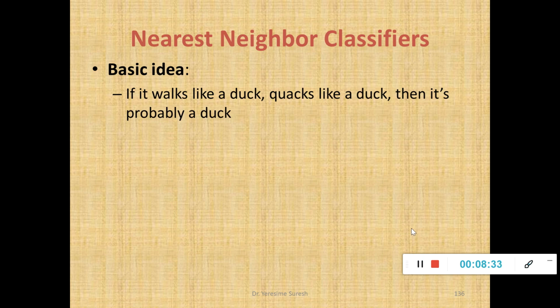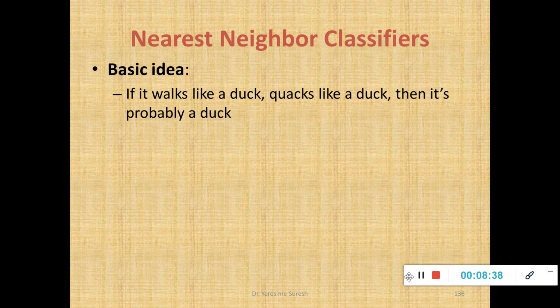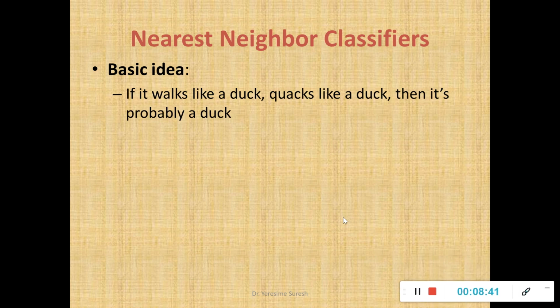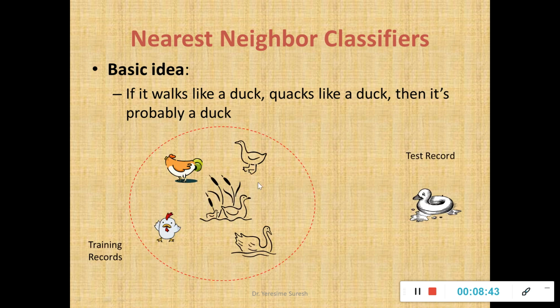We'll now see how the training samples are prepared and how the class label of a testing sample, a new instance, is found. Now I have the training samples here. I have different types of animals with different types of environment, that means the attribute value pairs. This I call my training records, and the new instance is my testing record. This animal will have some attribute value pairs, and these also have attribute value pairs, and I am supposed to find which of the training records map to the attribute value pairs of the testing record, or vice versa.